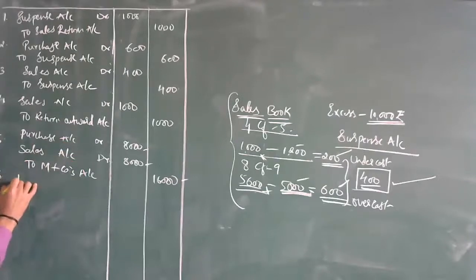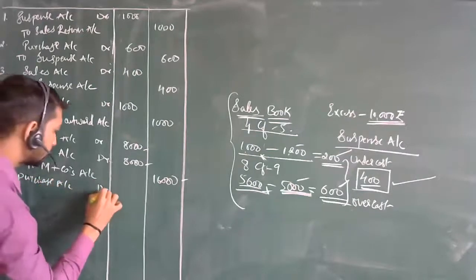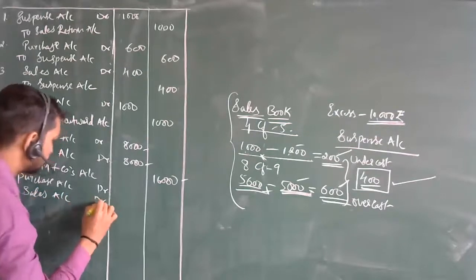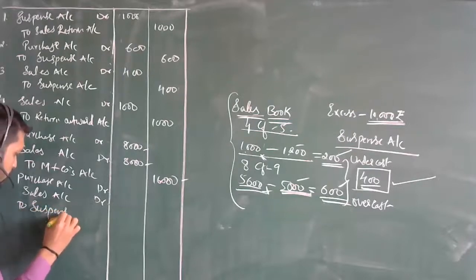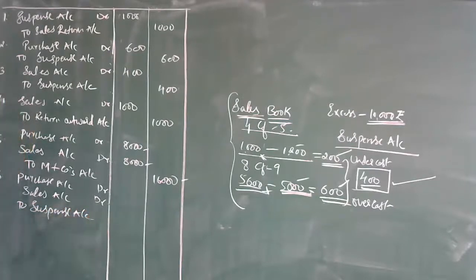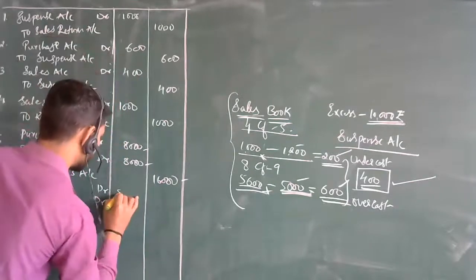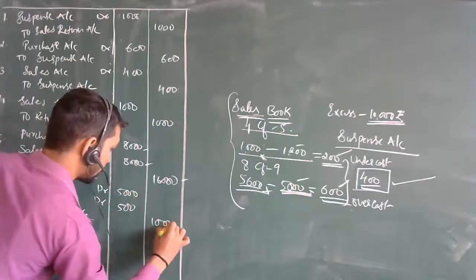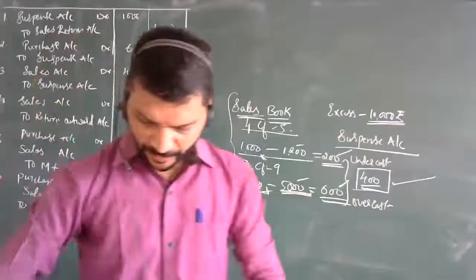Purchase account debit, then sales account debit to suspense account. So here, how much is the amount? The amount is 5,000. Done. So this is the fifth entry. Then one more remains.